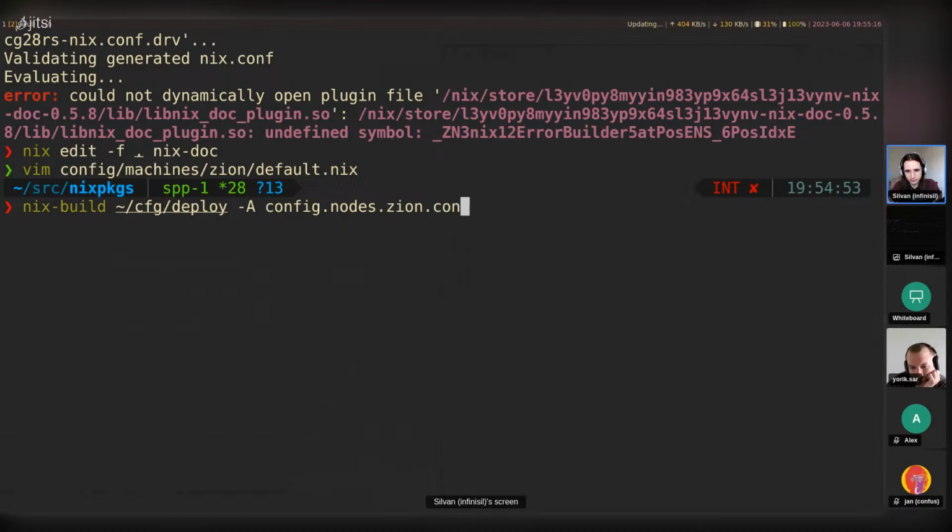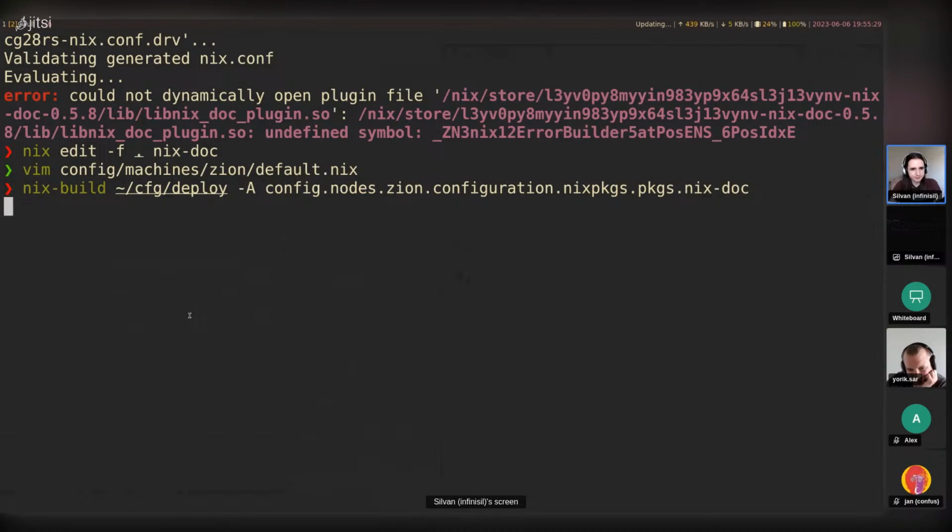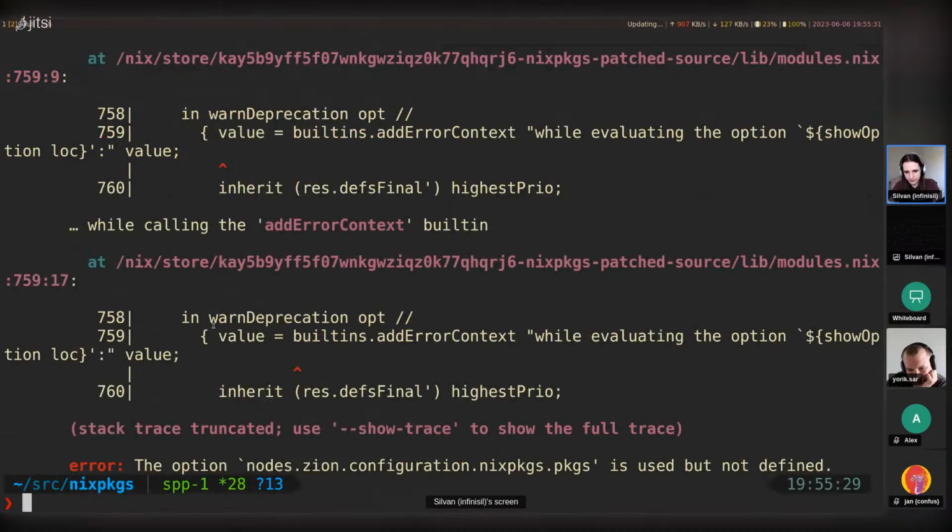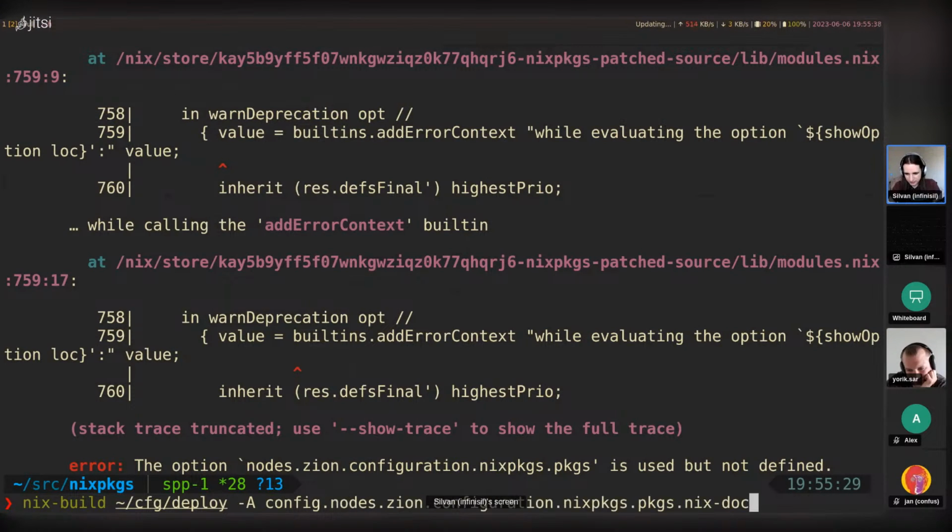Config.nodes.sign.packages, I believe, or configuration.packages. That doesn't work. .nixpkgs.packages. I think that works. Yeah. Nix-doc like this. Oh, used but not defined. Okay, that doesn't work. Let's do instead. Oh, that's actually not great. Is there an underscore packages? There's no underscore packages.